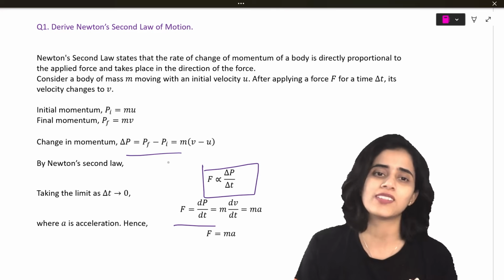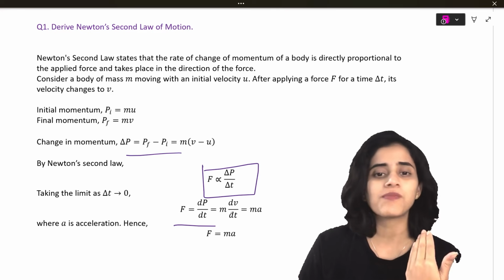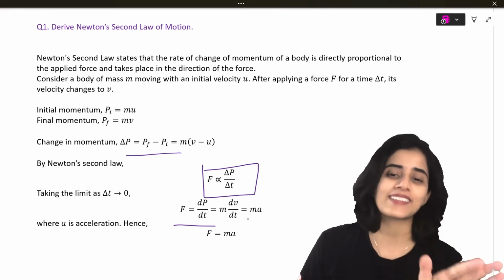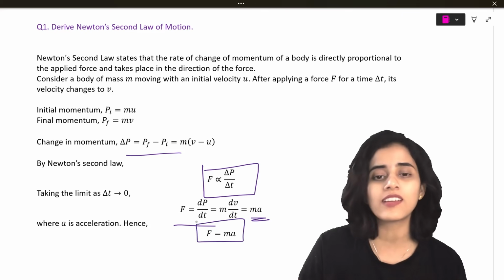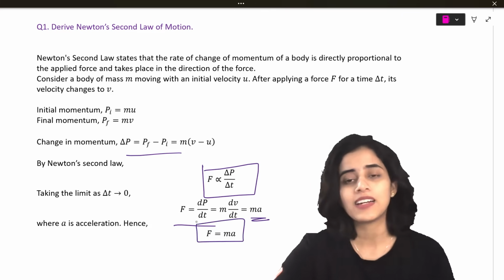dv by dt is what? Change in momentum? No, dv by dt is acceleration. So it becomes ma. You will get F equals ma. Okay?